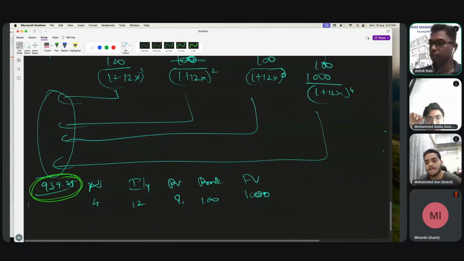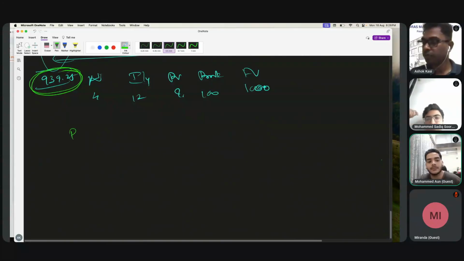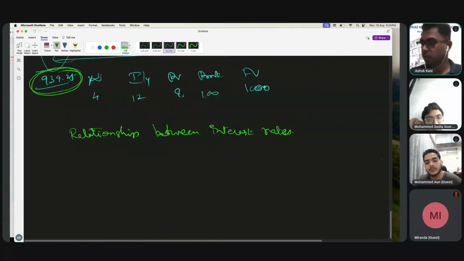In this case, based on how the interest rate is moving, the values are moving. So another conclusion is the relationship between interest rates and bond price.